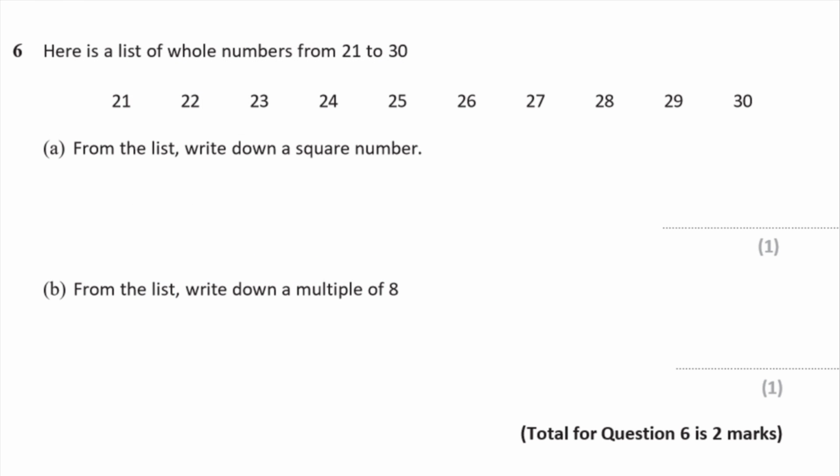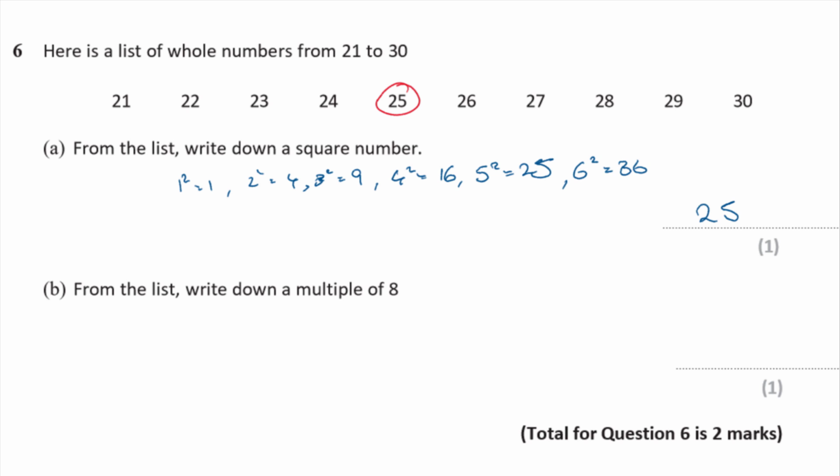Question 6. Here is a list of whole numbers from 21 to 30. From the list, write down a square number. Well, square numbers are numbers that you times by themselves, and then that's your square number then, isn't it? So the first square number is 1. 1 squared is 1. That isn't on the list. Next square number is 2 squared, which is 4. Then I've got 3 squared, which is 9. 4 squared, which is 16. 5 squared, that's 25. Now that one is on the list. Okay, it's here, look. So I think it's going to be 25. Now the next square number after that is going to be 6 squared, which is 36, which is too big, isn't it? It's off the list.